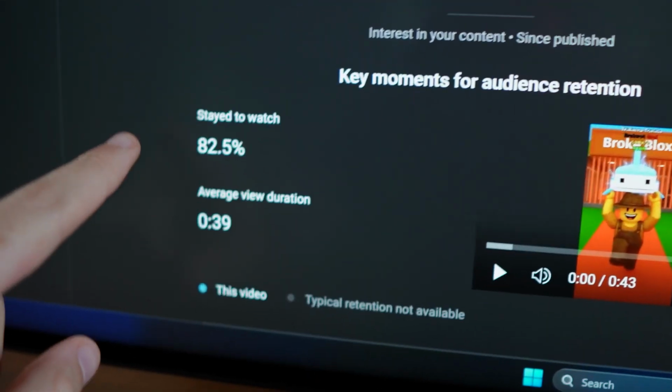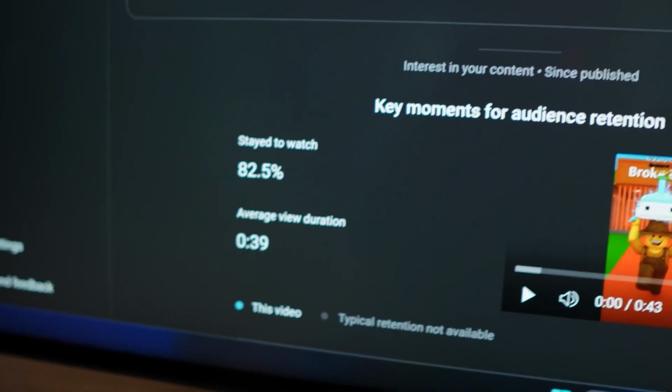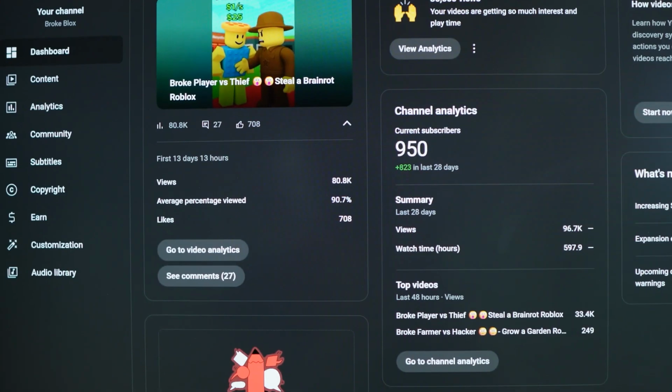For our swipe through rate and average view duration, they have both continued to remain strong despite our video almost doubling in views. So once again, I don't think this video is going to slow down anytime soon. Ideally, from this point, we would start creating our third video for this channel. But for the sake of this challenge, I'm going to let this channel just ride it out.